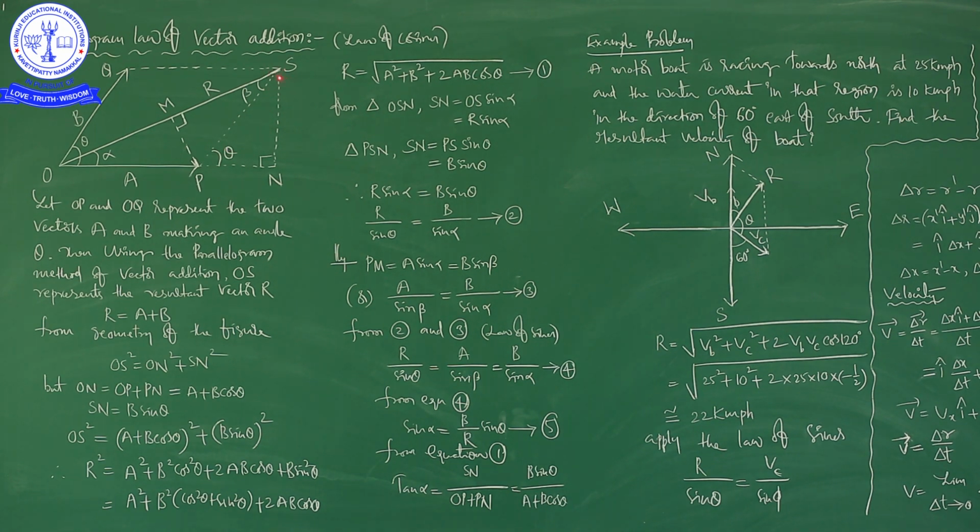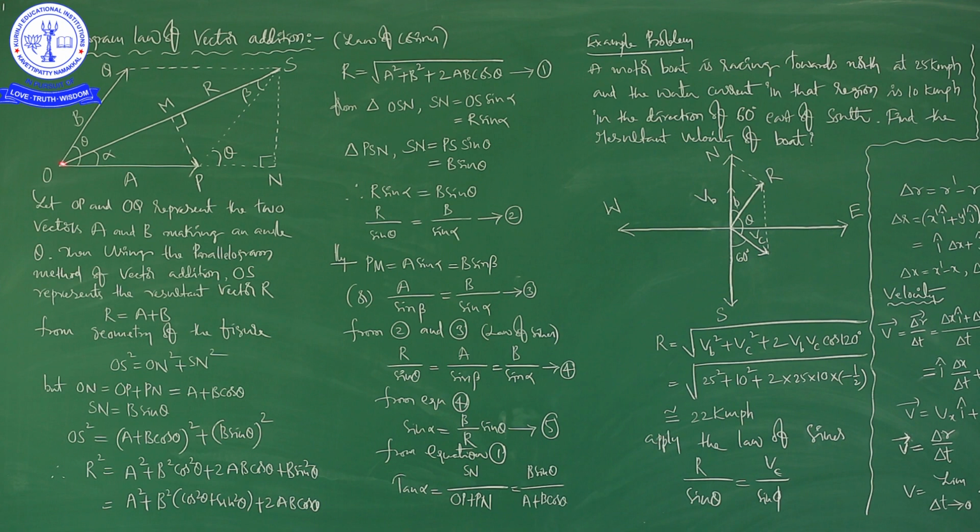Next, we drew a normal from S to N, and this point N is joined to P. PN is also joined with dotted lines. Similarly, we also drew a normal from P to OS, which meets at M. M is the point where the normal we drew from P meets OS. So, this is about the picture.